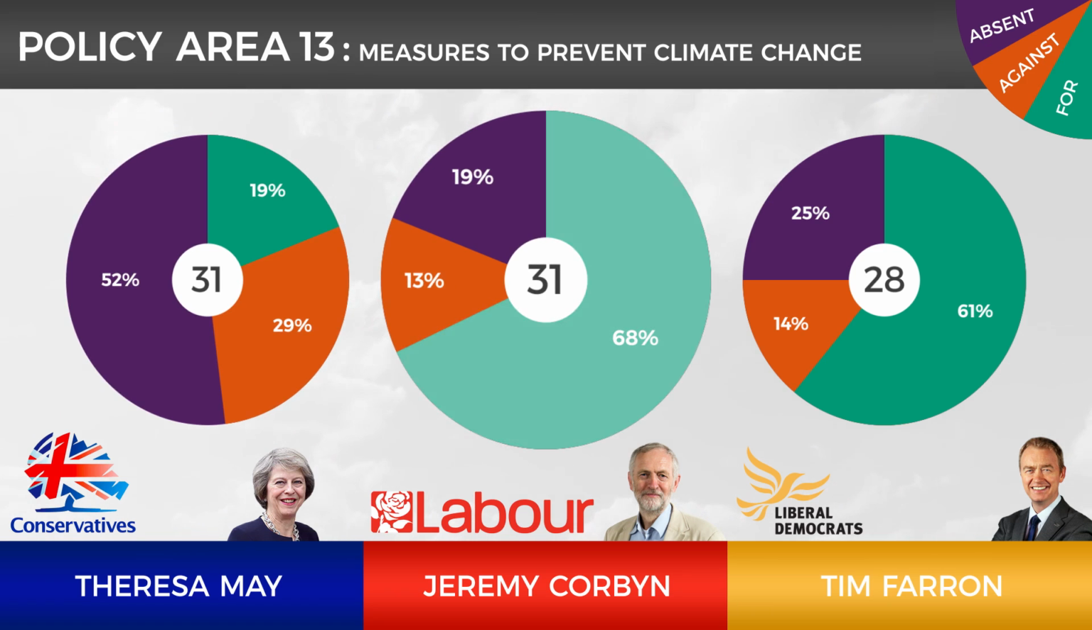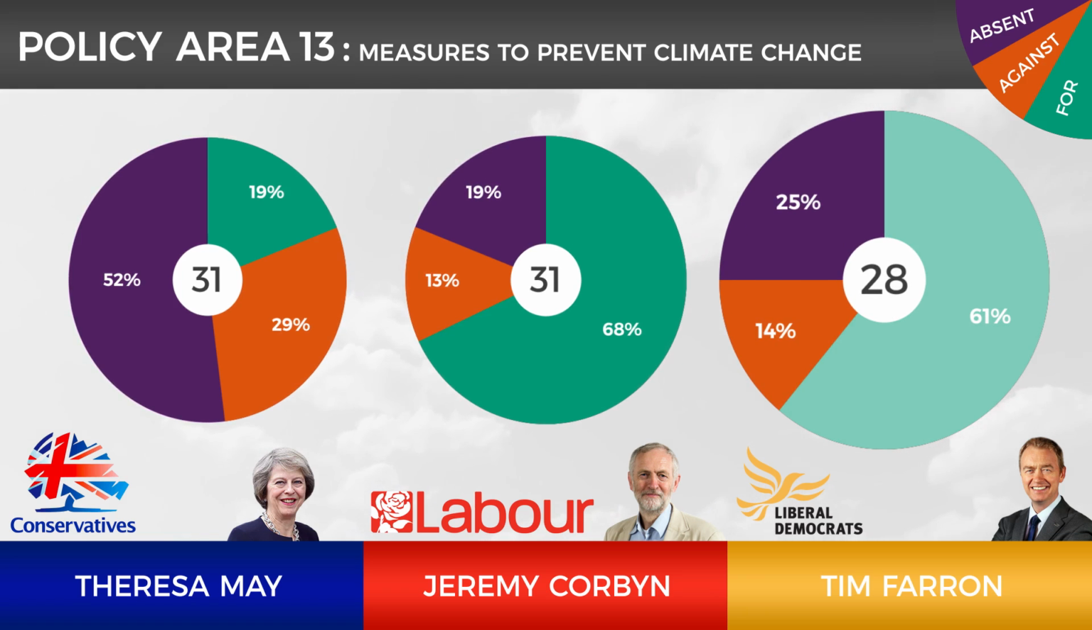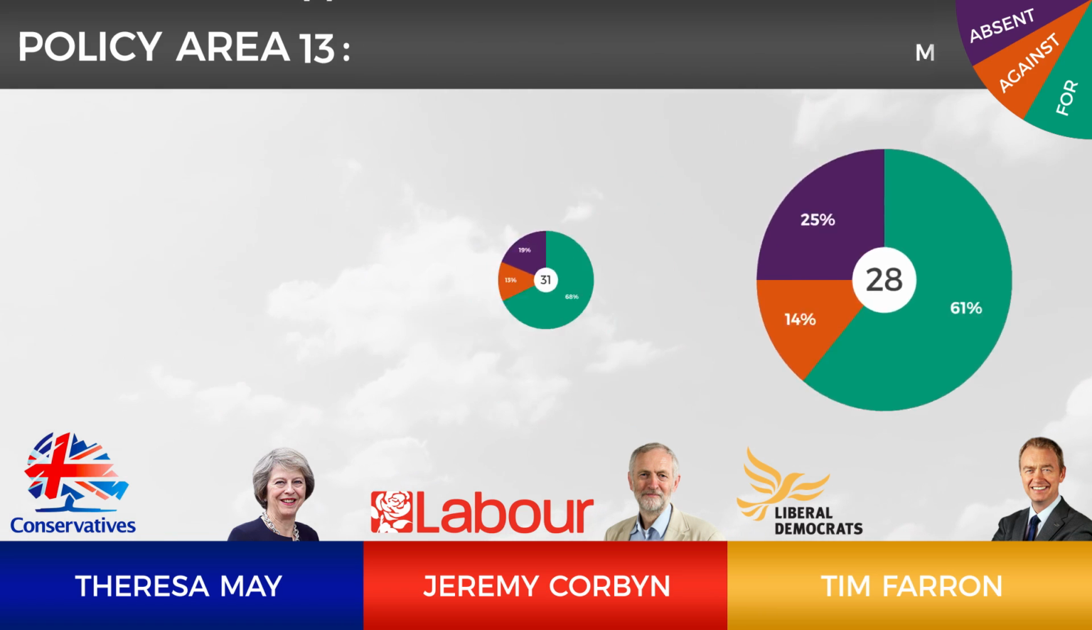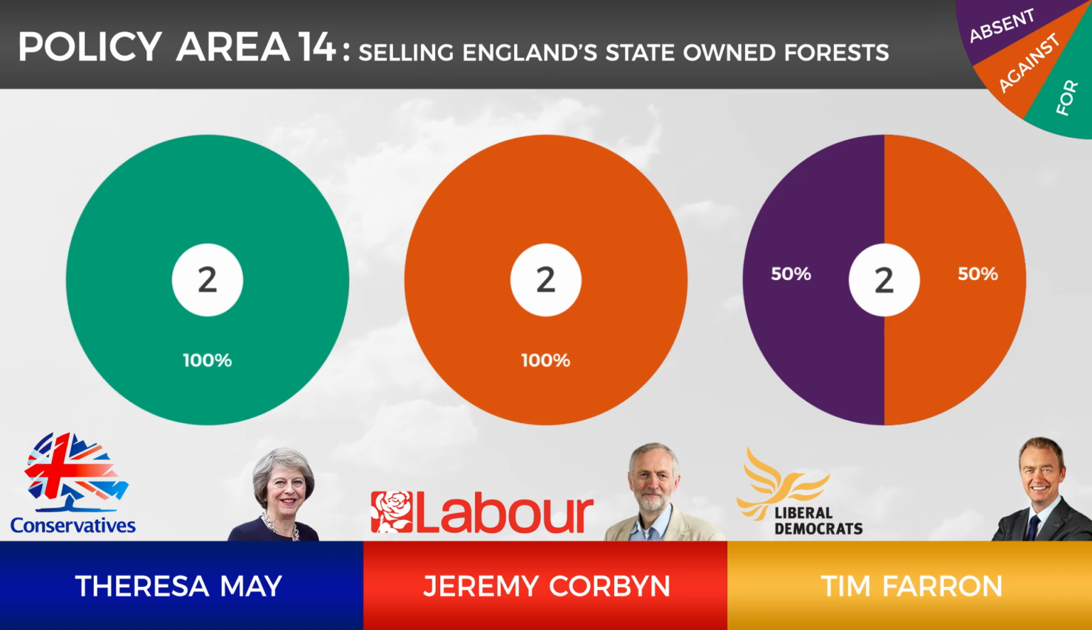Jeremy Corbyn has voted for measures to prevent climate change 68% of the time. Likewise, Tim Farron voted for measures 61% of the time, showing him to be a strong advocate for climate change prevention. The 14th policy area is about selling off England's state-owned forests.